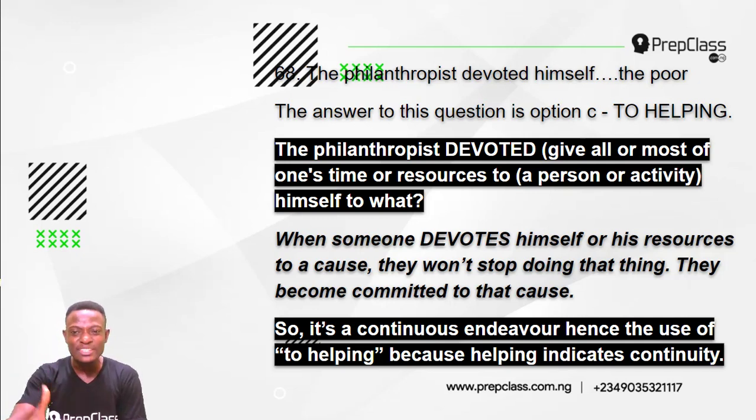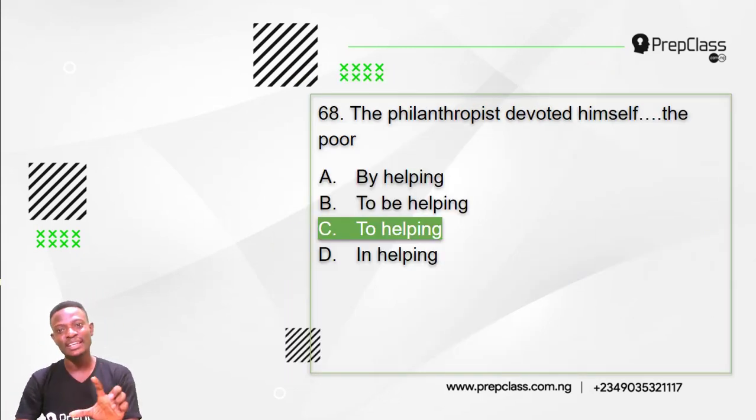Because helping indicates continuity. The philanthropist devoted himself to what? To helping the poor. To continually help the poor. So the answer is option C. He devoted himself to helping the poor. He will continue to help the poor.